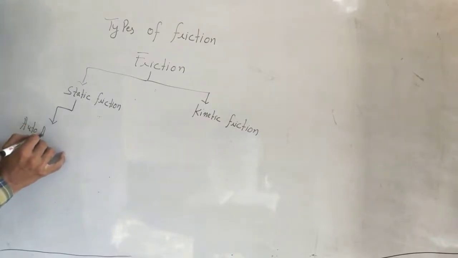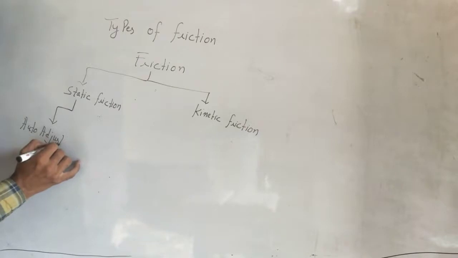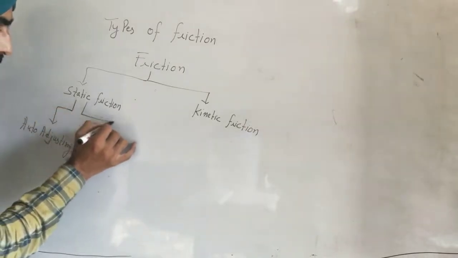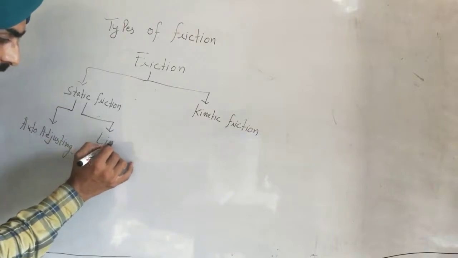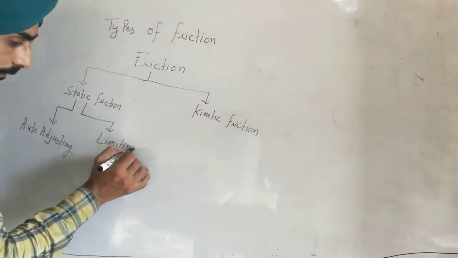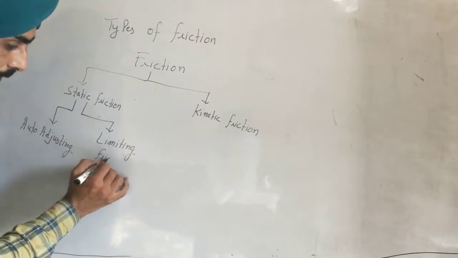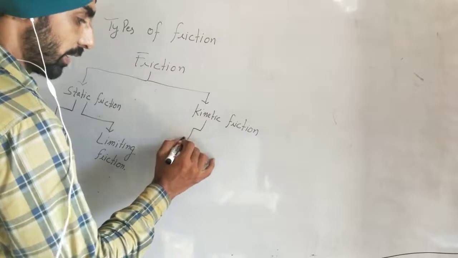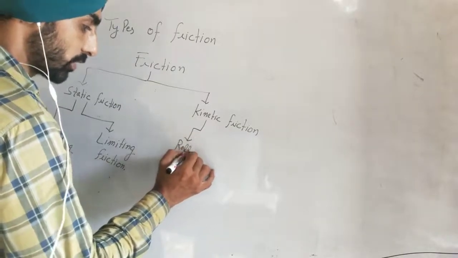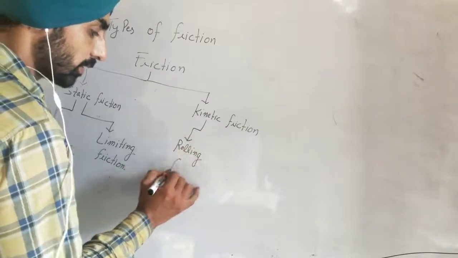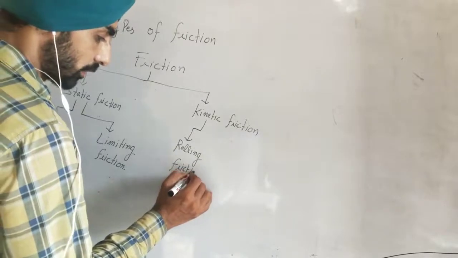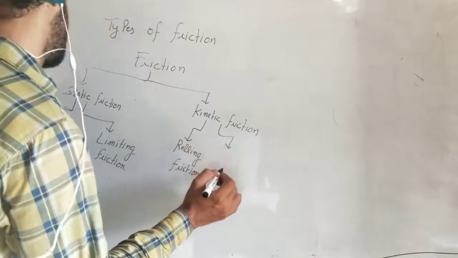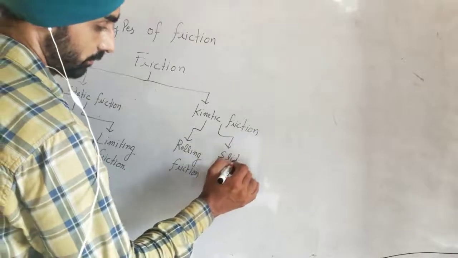Its other type is limiting friction. And kinetic friction again has two concepts: one is rolling friction, which is a subtype of kinetic friction, and the other is sliding friction.